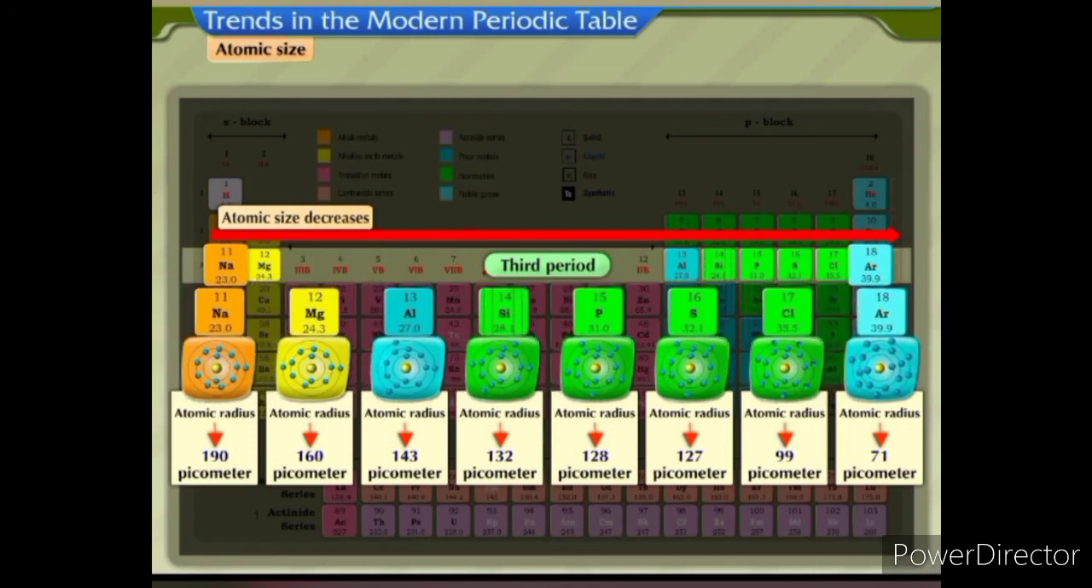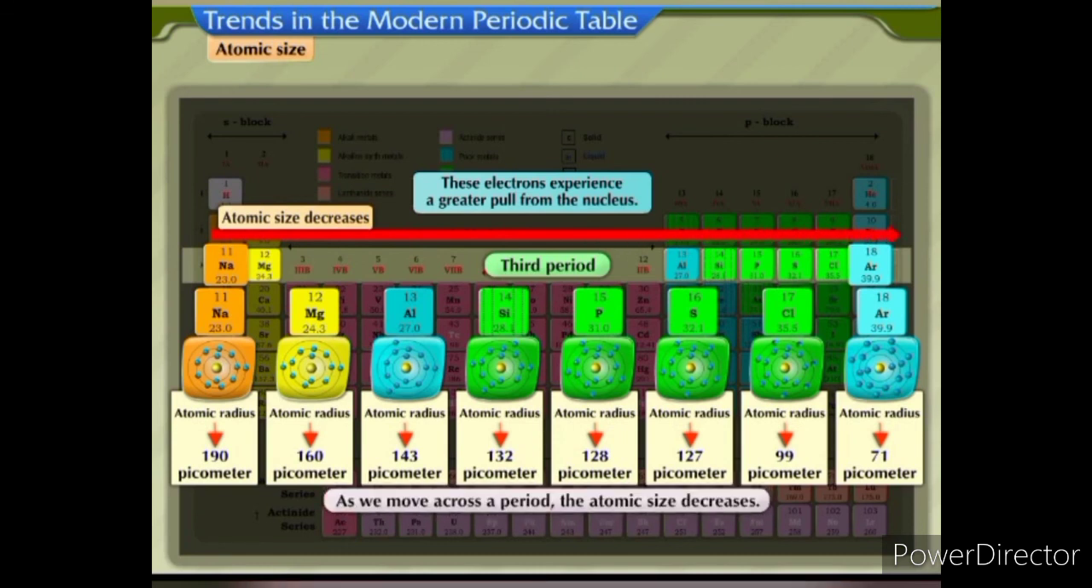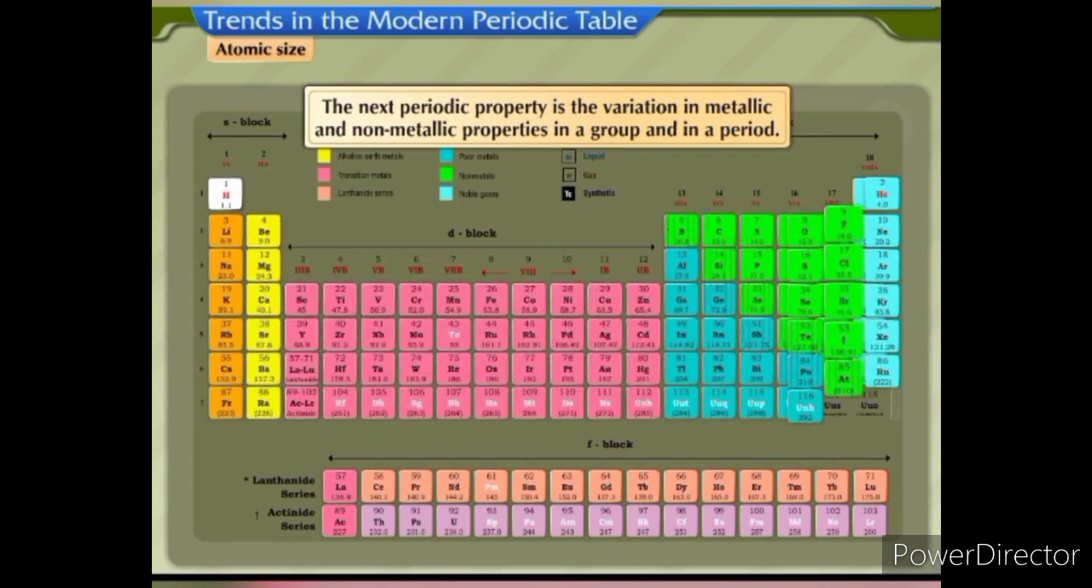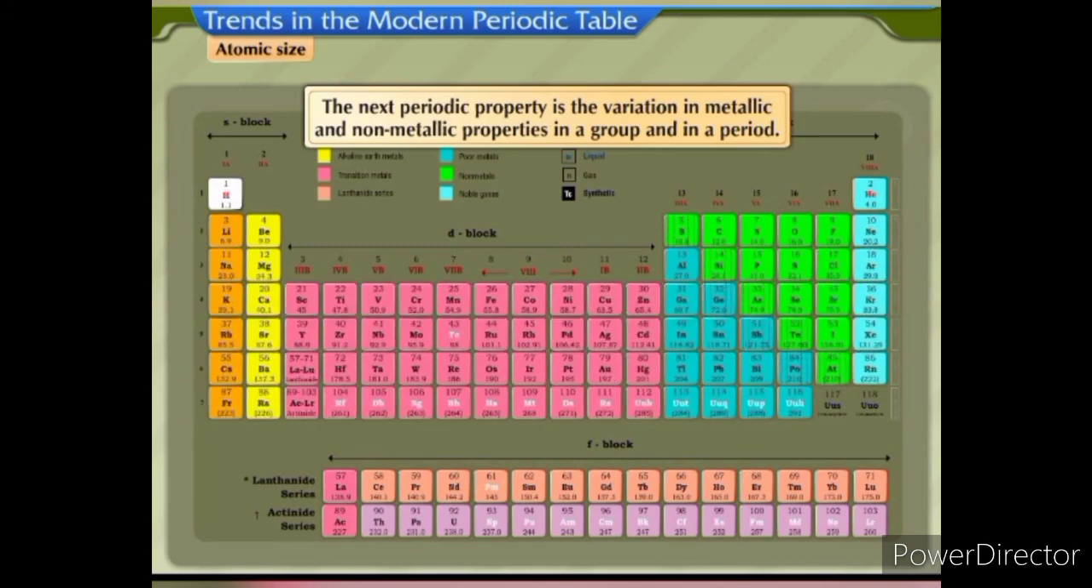All these elements have the same number of shells in their atoms, so electrons are added to the same shell. These electrons, therefore, experience a greater pull from the nucleus. This causes a decrease in the atomic size. Thus, as we move across a period, the atomic size decreases. The next periodic property is the variation in metallic and non-metallic properties in a group and in a period.